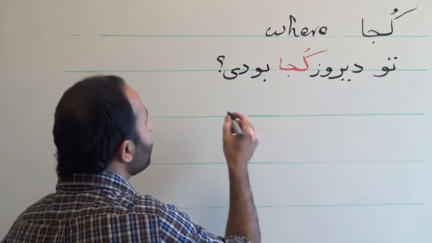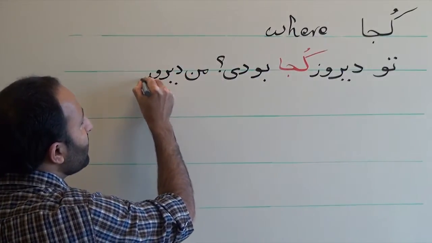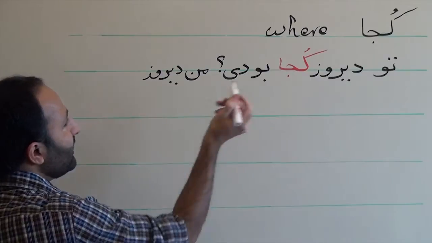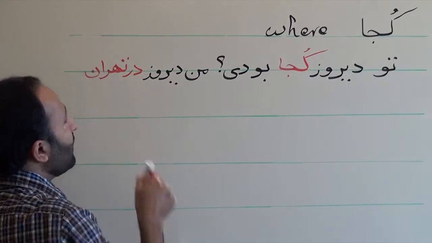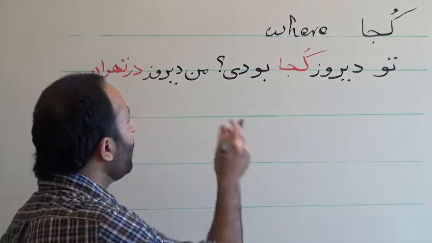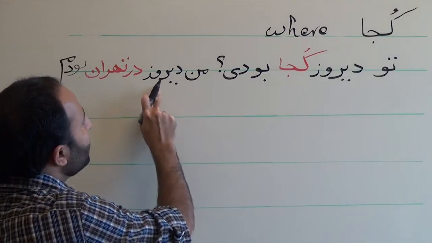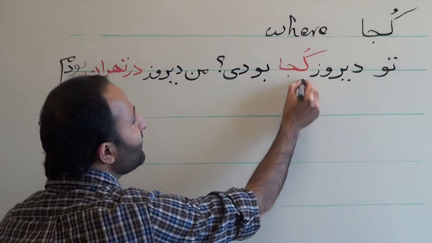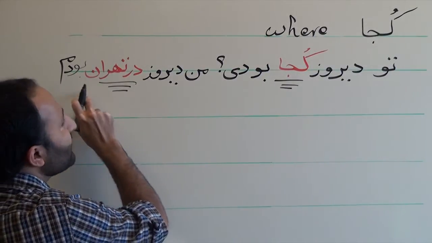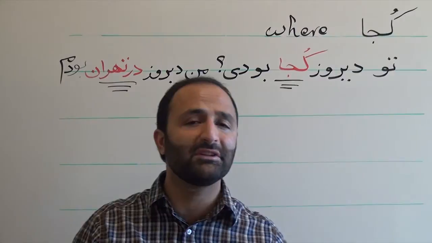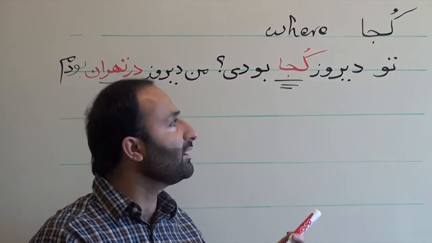So, I can say من دیروز, then the answer در تهران بودم. I was بودم. من دیروز در تهران بودم. So instead of کجا, I put the missing information. من دیروز در تهران بودم. در تهران was the missing information and کجا had come right in the place of that. Another example.